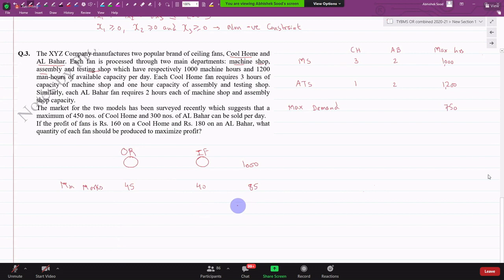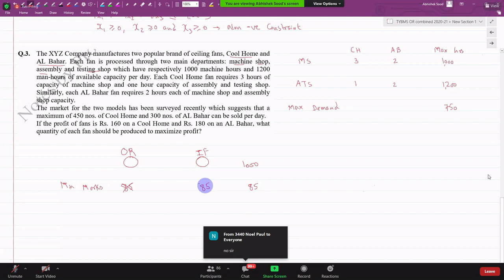When I'm writing that, the computer will think: if you get all 85 in OR, even then you pass. Or if you get all 85 in IF, even then you can pass. Or any combination where total is 85, you can pass. Is that the rule?